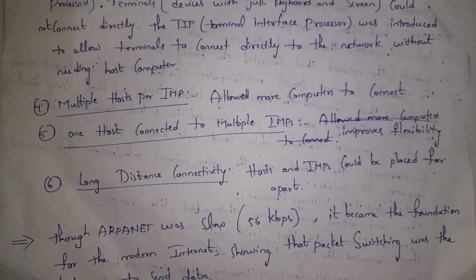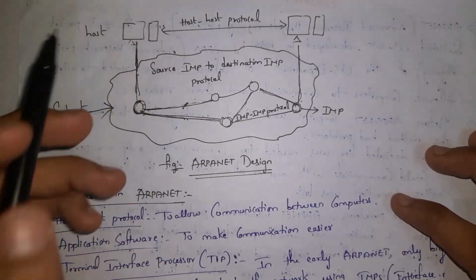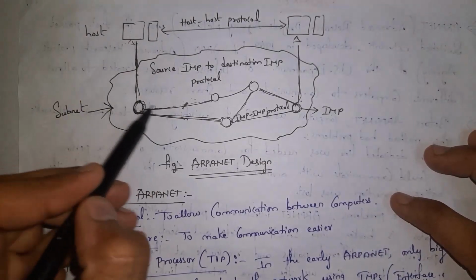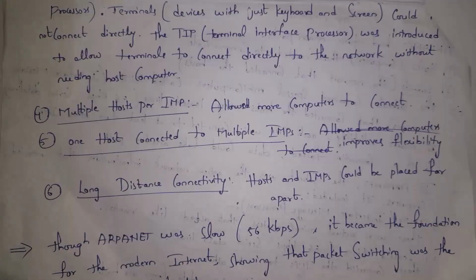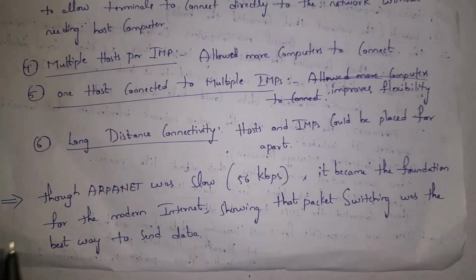And the sixth one is long distance connectivity. Guys, if you see this diagram, there are multiple IMP devices in different locations, and all these devices are connected to each other in order to send data. Guys, this ARPANET is very slow. It will transfer data at only 56 KB per second, because based on ARPANET, the internet was introduced.